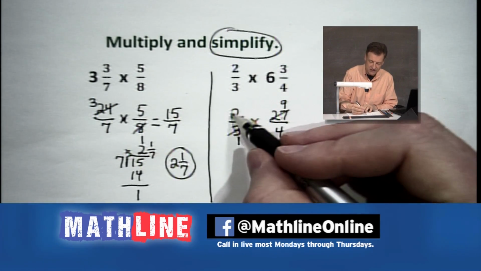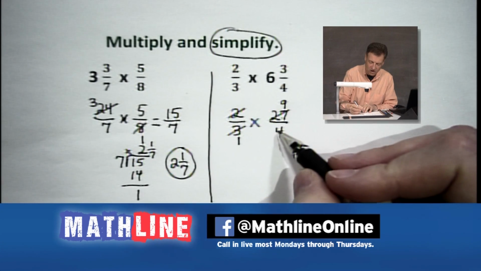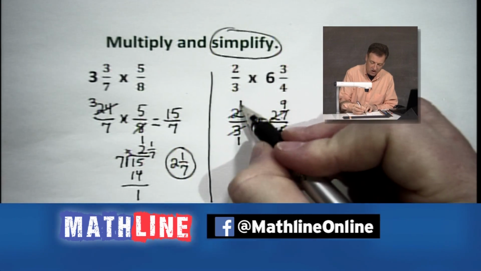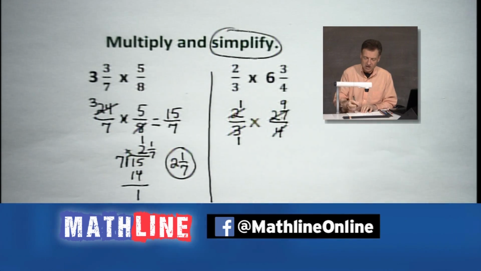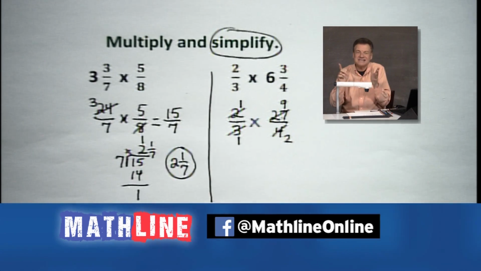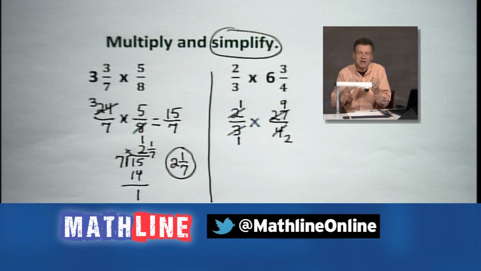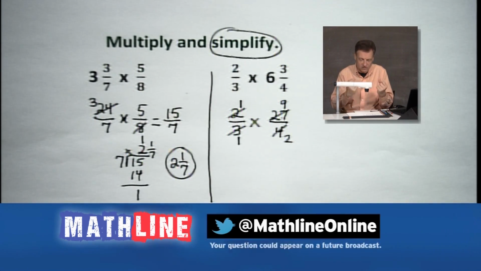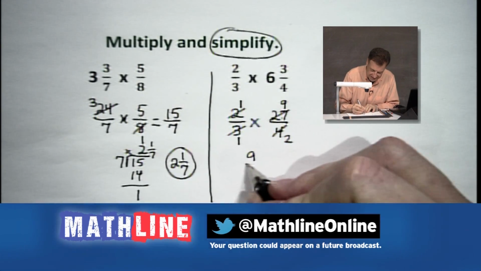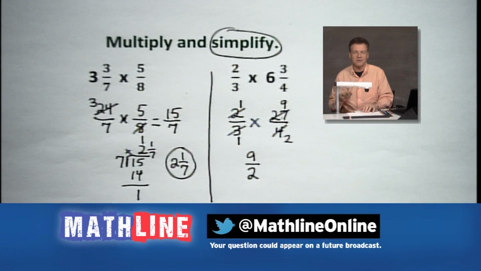Interesting. We got another cancellation, folks. We got a 2 and a 4 going here. Wow. 2 will go into 2 1 time. 2 will go into 4 2 times. I see 9 divided by 2. 9 halves. 9 over 2. All those great ways. So let's see. We can do that mentally. Can we do that mentally?